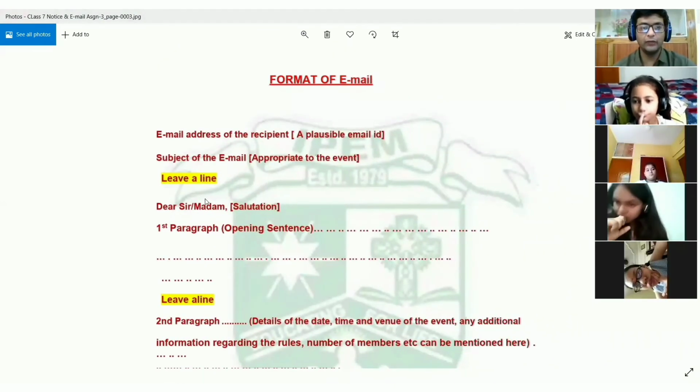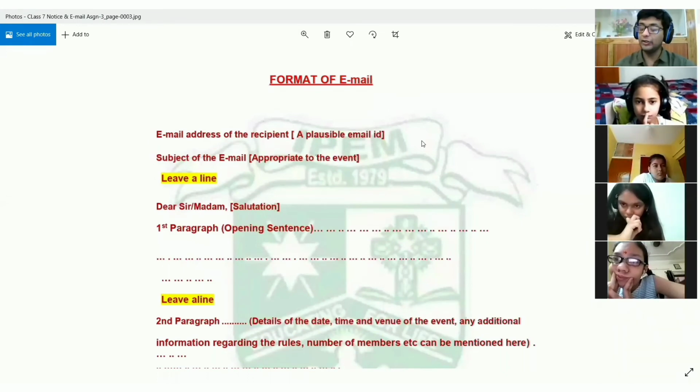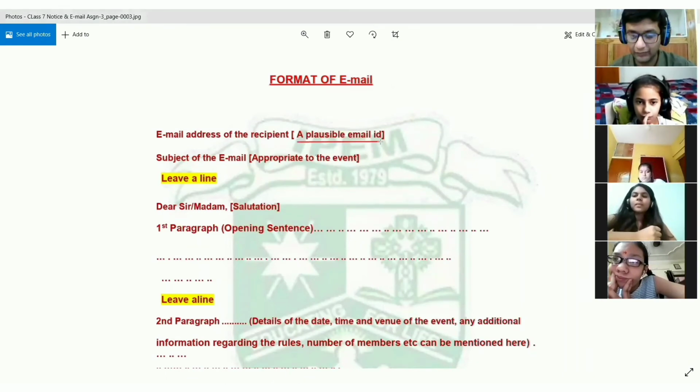So first of all, see that you have to start with the email address of the recipient. All right. So the recipient is the person to whom you are writing the email, right? So first of all, you are going to write the email of the recipient. And what is meant by a plausible email ID? It means that it should be a reasonable one, so that when a person reads the email ID, it looks real.